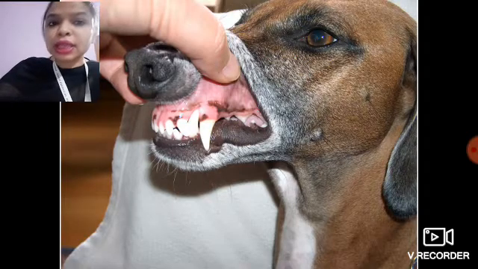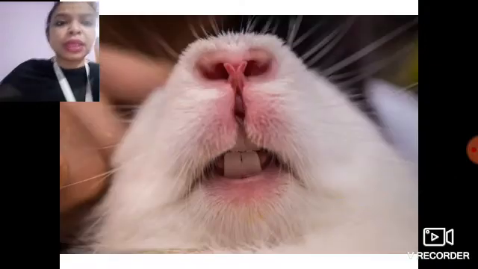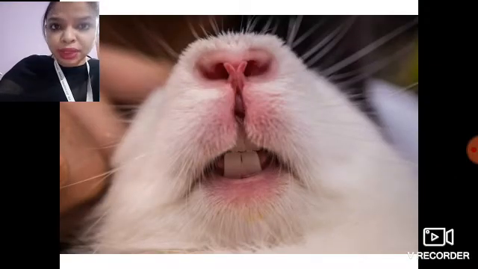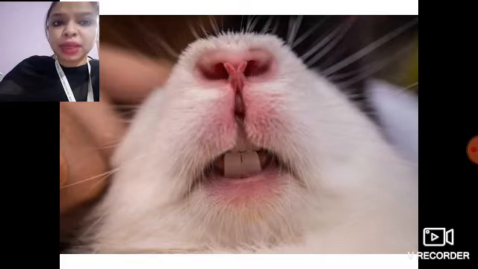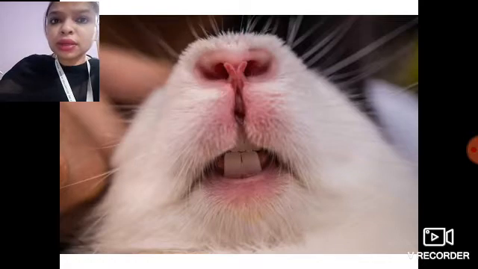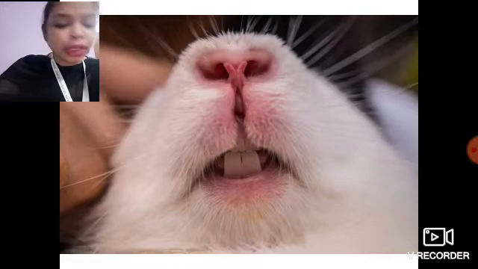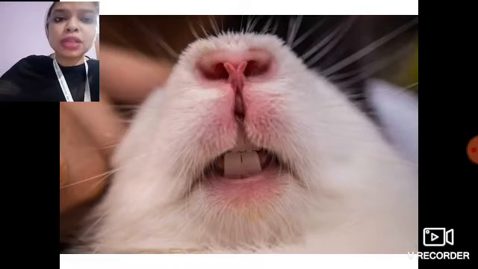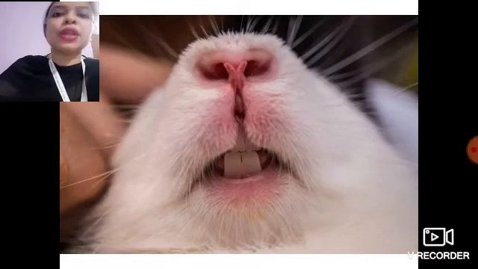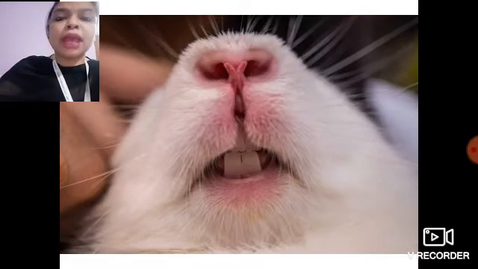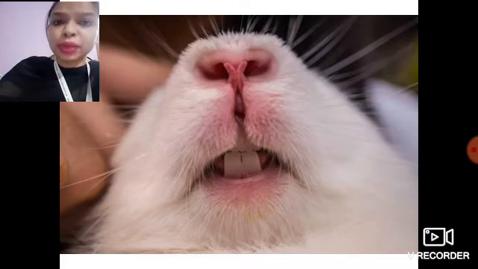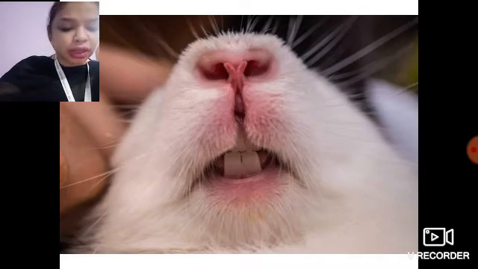Now you can see that the dogs have sharp teeth, but in this next picture we have a rabbit. A rabbit's teeth are not sharp because rabbits don't eat flesh or meat. They eat grass or carrots. So they don't need sharp teeth to tear the meat. So the teeth of animals are all different because of the food habits, and because of the food habits the body adaptation, that means the changes of the body, are different from each other.